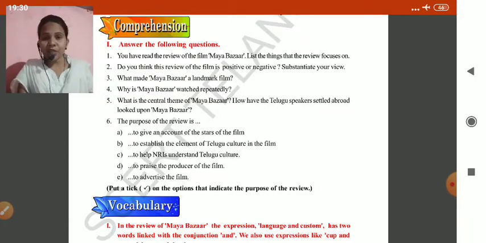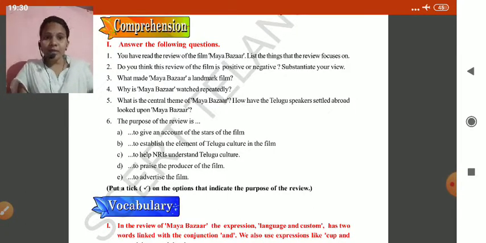Do you think this review of the film is positive or negative? Is it a negative review, children, or positive? Yes, it's definitely a positive review of the film. It's a tribute. And what made Maya Bazaar a landmark film in the history of our Indian film industry? Okay, you know the answer very well. Because of the success it has given to our Telugu film industry.